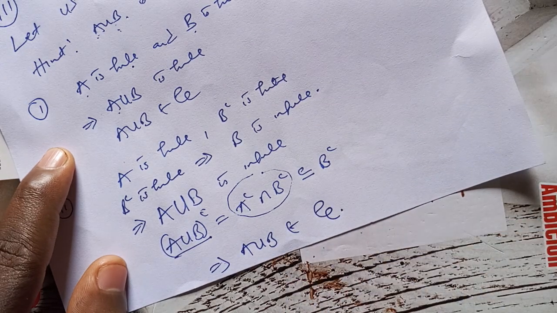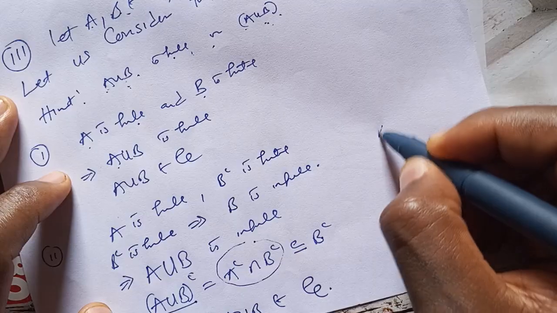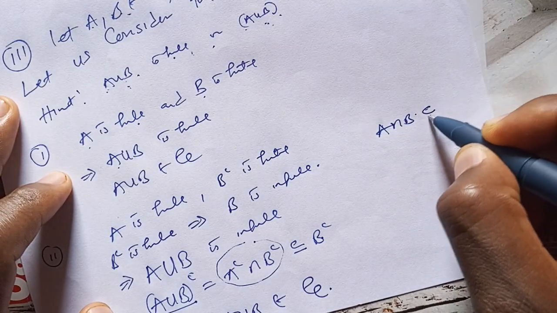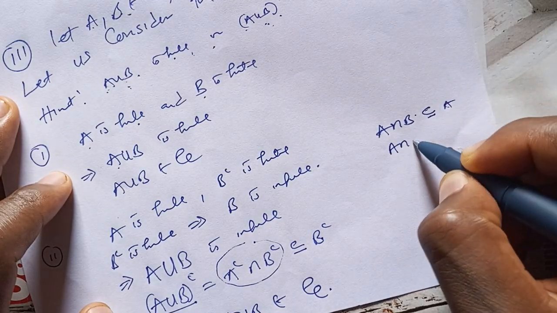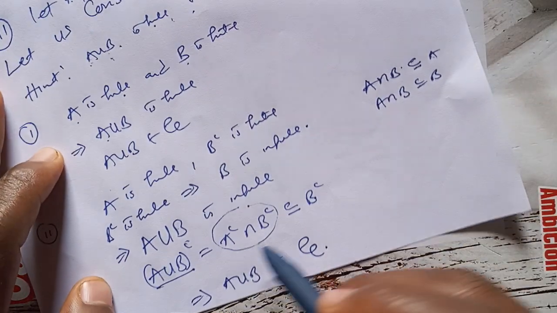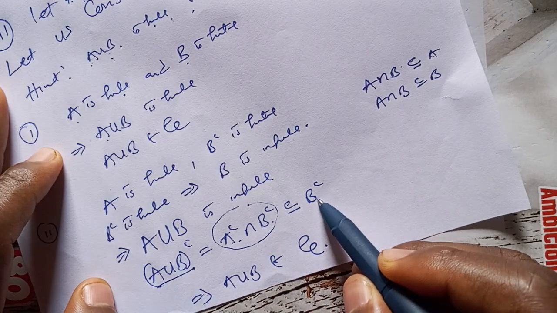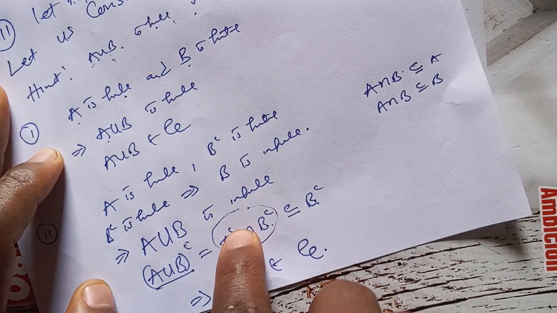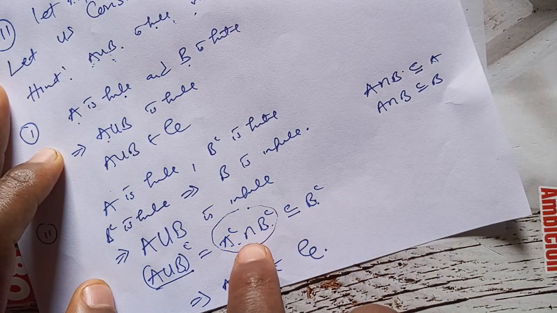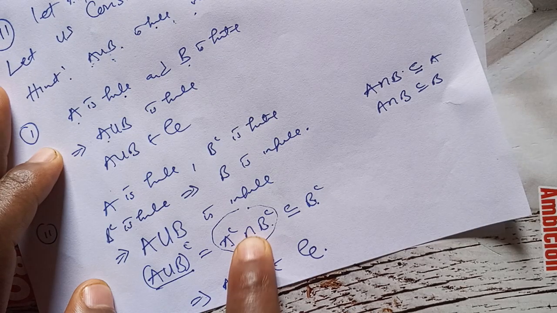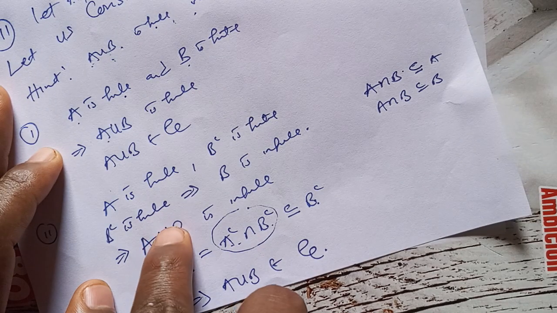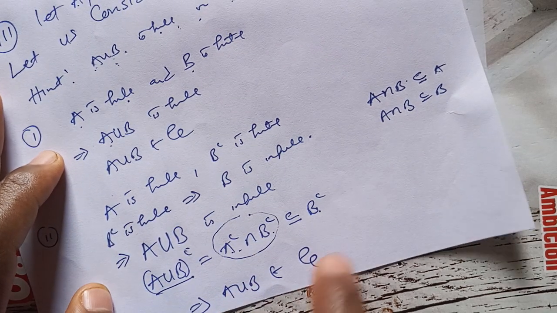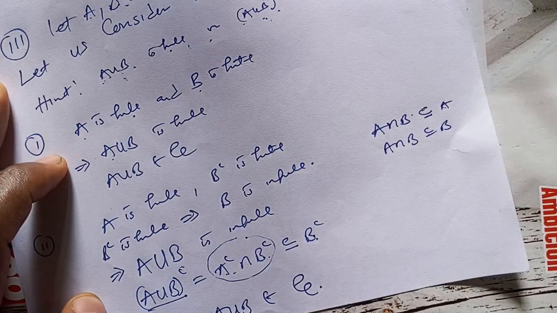Now, please recall that if I have A intersect B, this is just set theory. This intersection is a subset of A, or a subset of B. So of course this intersection is a subset of B complement. And since B complement is finite, this is the bigger one, this is the smaller one. Since this is inside this, it means that this is finite, and therefore the complement of this union is finite. Therefore this union is in the algebra.